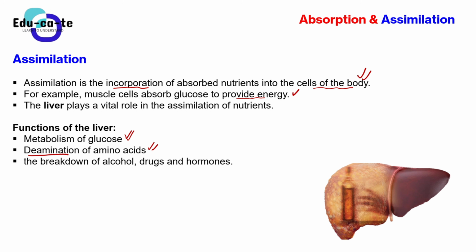And also, the other function of the liver is to break down alcohol, and to also break down drugs as well as hormones. So you can just say the liver has got 4 or 5 functions. Okay, so when you are drinking alcohol, the alcohol needs to be broken down. The alcohol cannot be absorbed into your blood. Alcohol is actually not for the body, in my opinion. But basically, the liver is the one that breaks down alcohol, because alcohol is actually a chemical, right? So it is broken down by the liver.